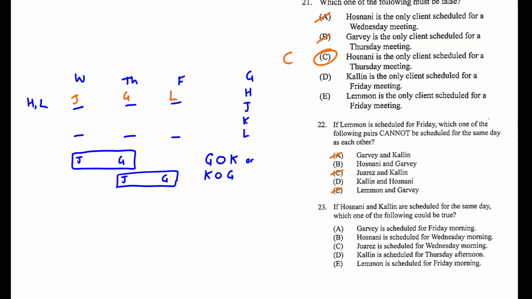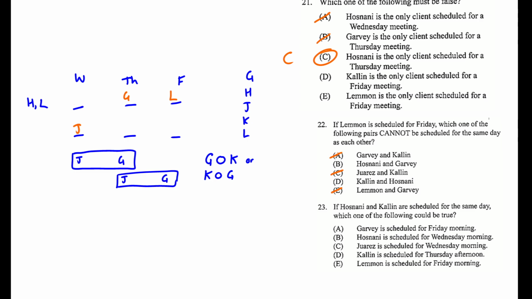I mean, we're always going to put J and G separately. If we put G on the same day as L, we only get one option. So we have to keep playing around with this. Is there any possible way? Well, hold on. This construction doesn't even work because we need to put a spot for H. So I think this is the only other way it can happen that we haven't seen yet.